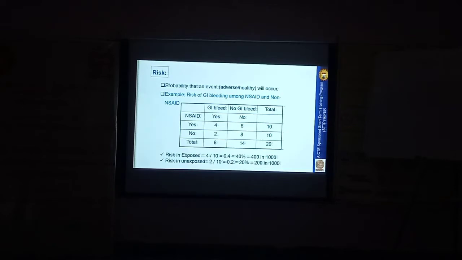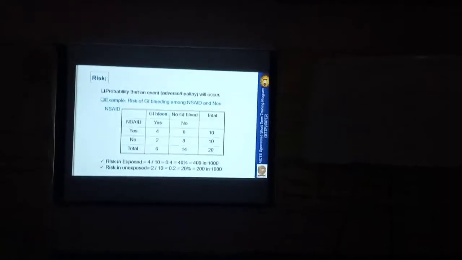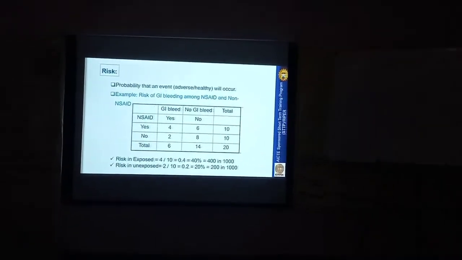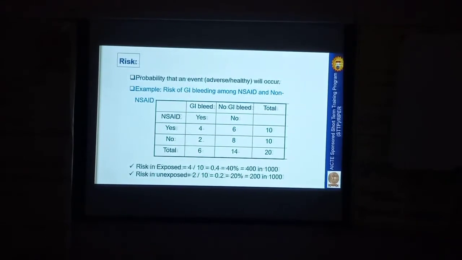Risk or cumulative incidence, both are the same, so no need to be confused by the term. The risk in the exposed group we got is 0.4. We can convert it into a percentage, or per 1000, depending upon the value, to make interpretation easy.